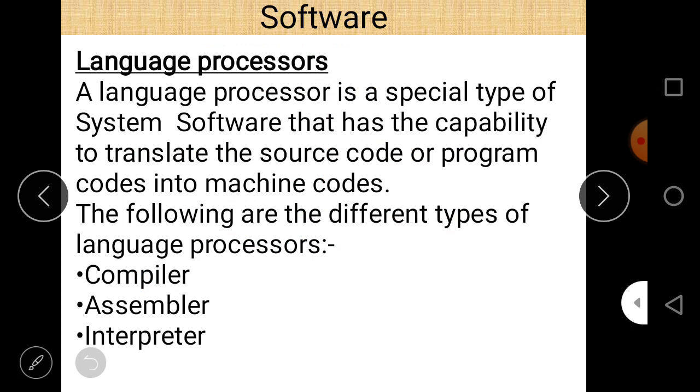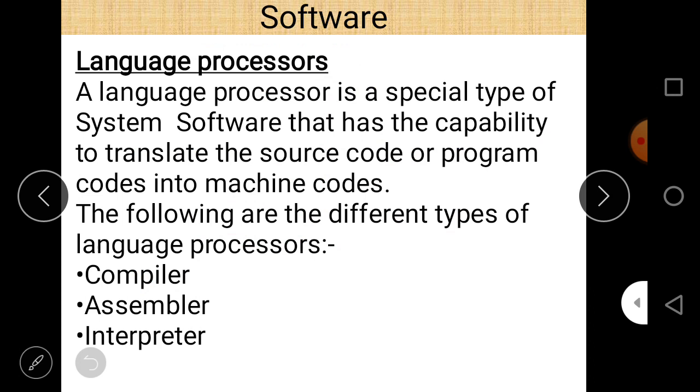So our next topic, after operating system, is language processor. As the name suggests, it is a processor related to a language. It means there are two types of language: high level language and low level language. When we talk about high level language, we talk about C, C++, Java, Python. These are all high level languages.